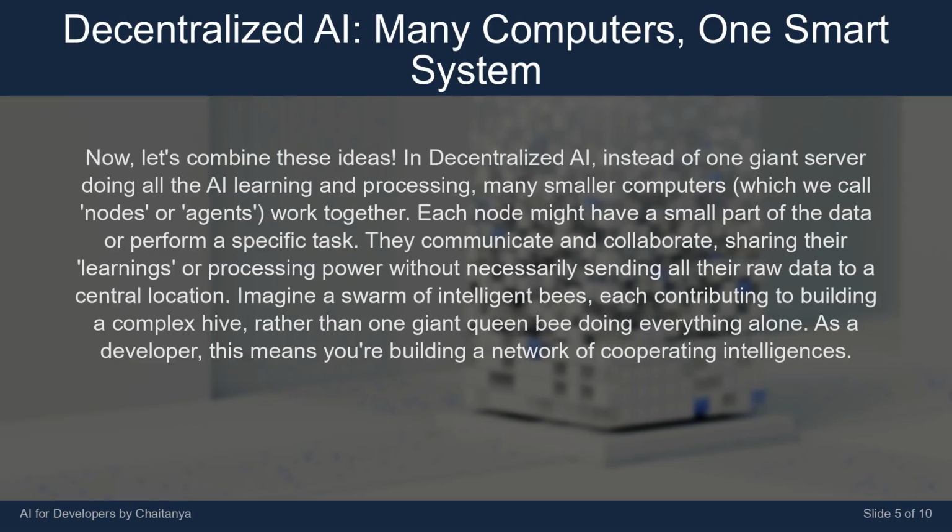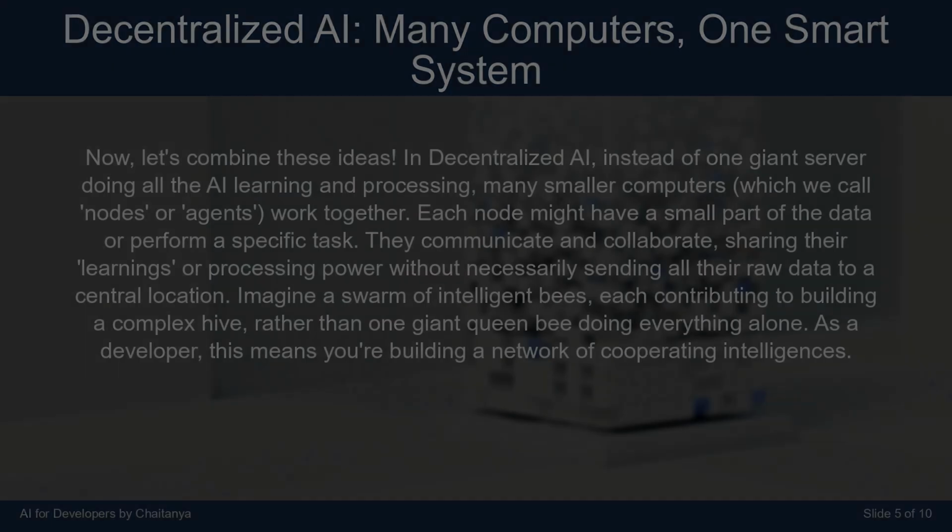They communicate and collaborate, sharing their learnings or processing power without necessarily sending all their raw data to a central location. Imagine a swarm of intelligent bees, each contributing to building a complex hive, rather than one giant queen bee doing everything alone. As a developer, this means you're building a network of cooperating intelligences.